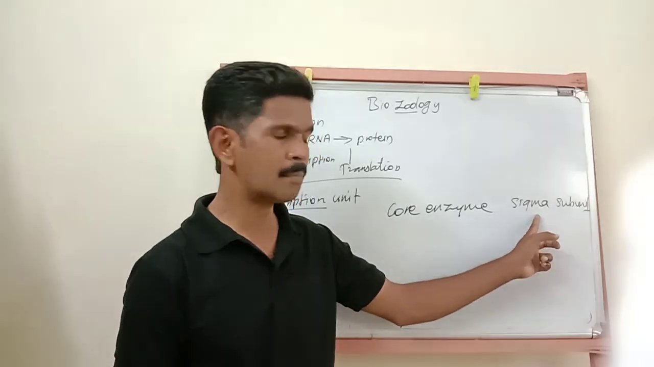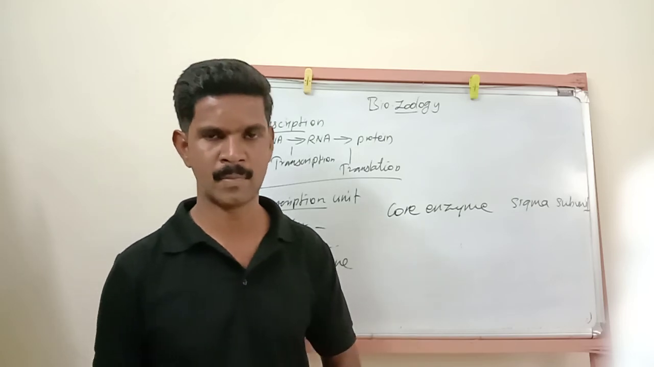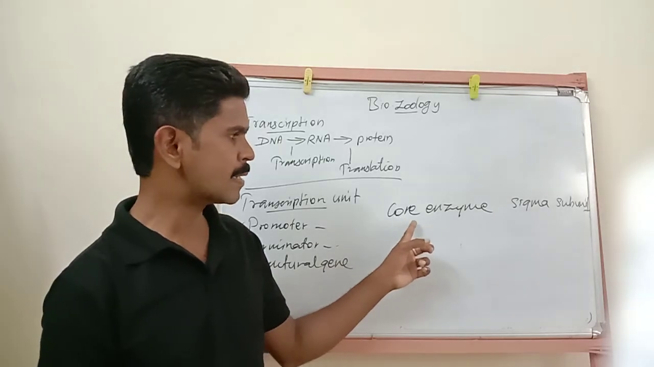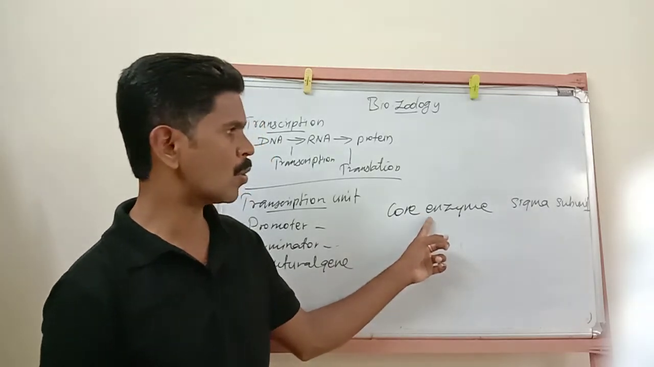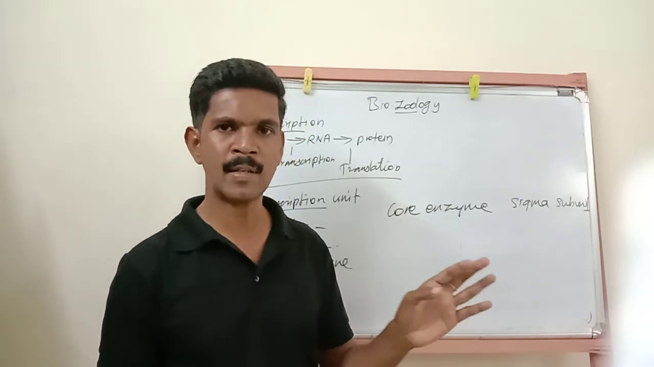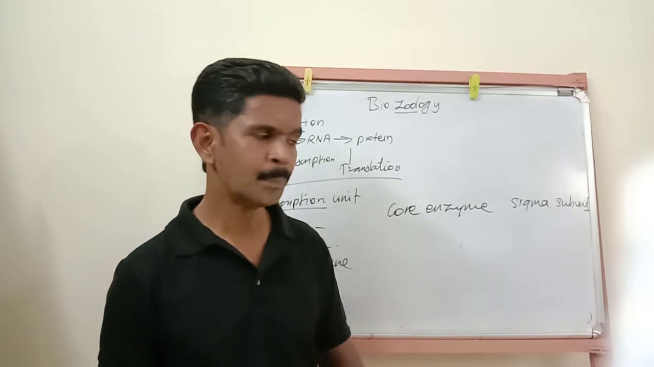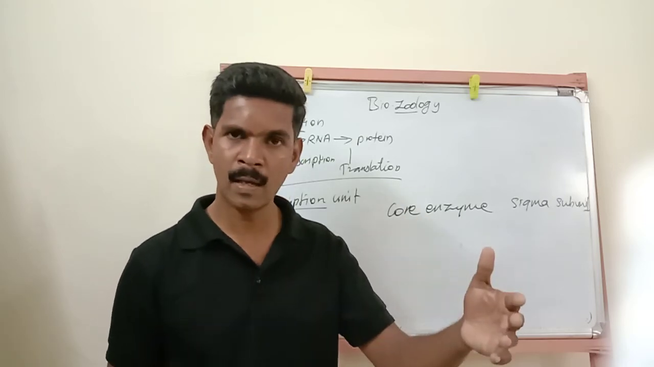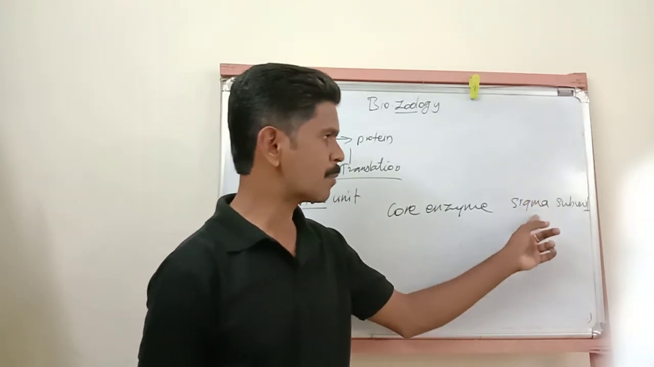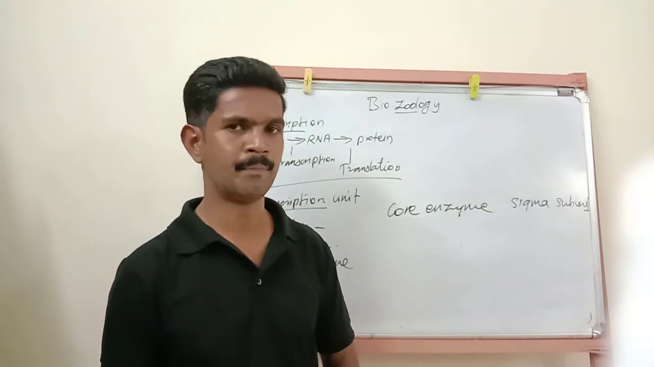The sigma subunit is responsible for the recognition of the promoter region. So listen carefully: the RNA polymerase enzyme has two important regions, the core enzyme and the sigma subunit. The core enzyme is responsible for the synthesis of RNA and moves ahead, leaving the sigma subunit behind at the promoter region, and the sigma subunit is responsible for recognition of the promoter.